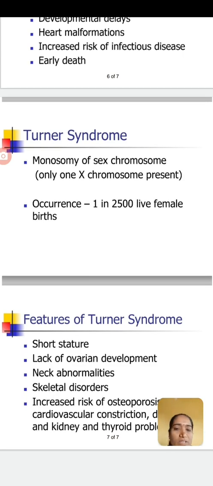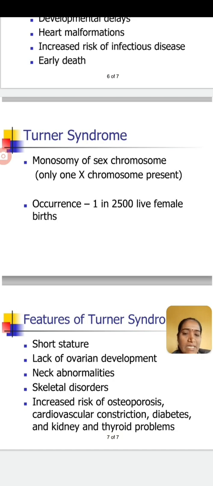What are the features of Turner syndrome? Short stature, meaning short as compared to normal. Lack of ovarian development. Then neck abnormalities, skeletal disorders, increased risk of osteoporosis. Then cardiovascular constrictions, diabetes, kidney and thyroid problems. These are the various features caused due to the absence of one X chromosome.